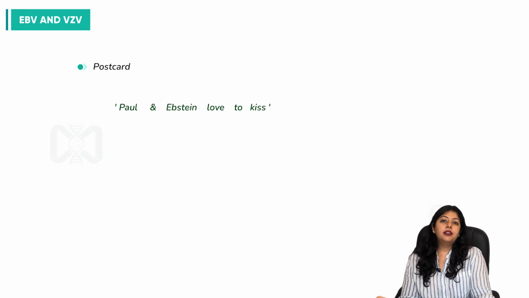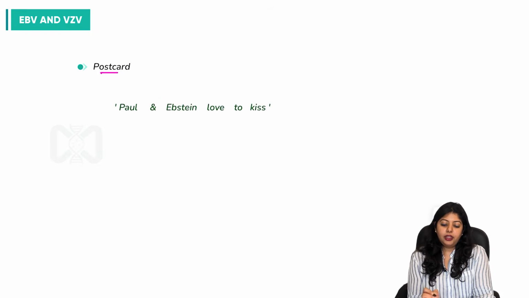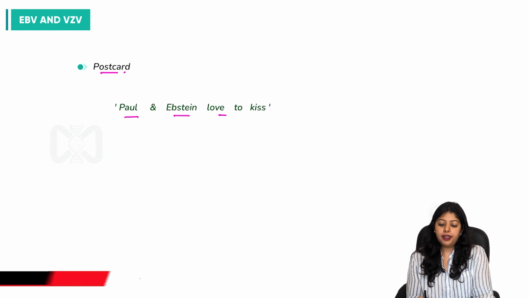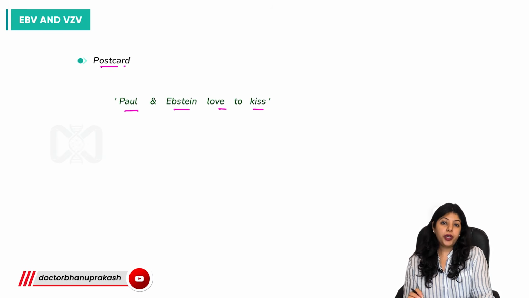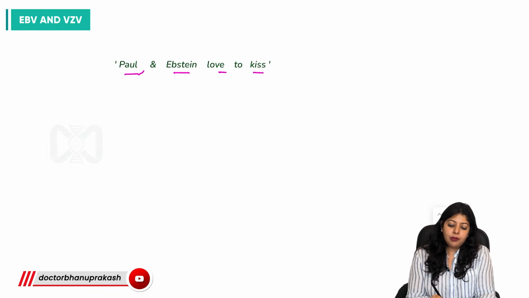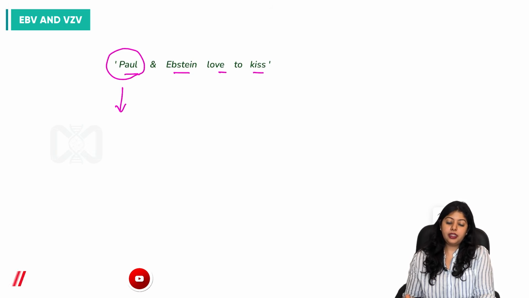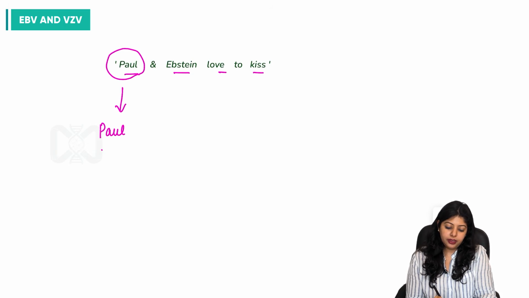So let's see a postcard which helps us identify the important points or tests associated with EBV. Firstly, Paul stands for the Paul Bunyan test.